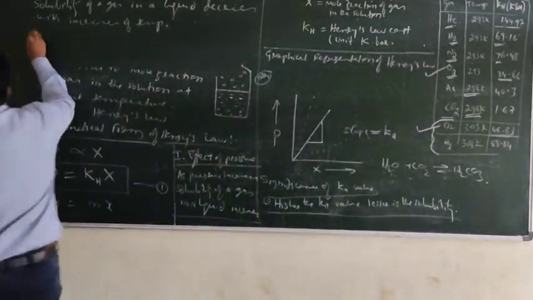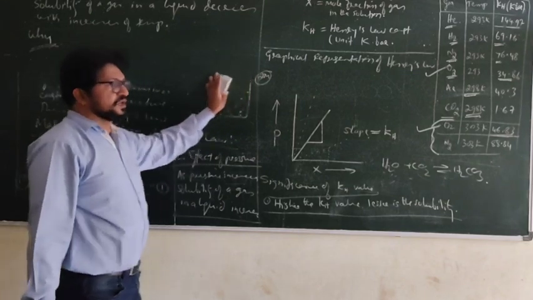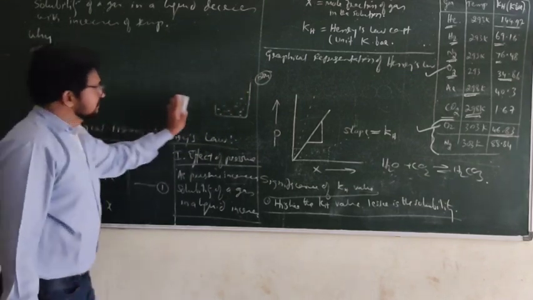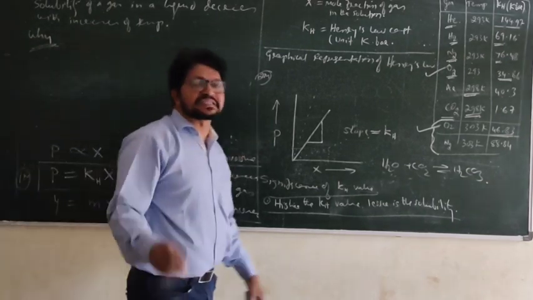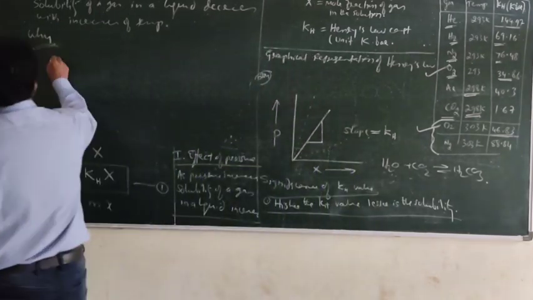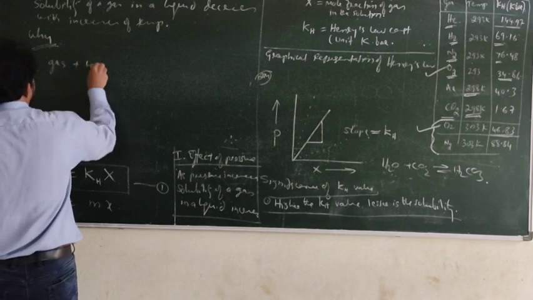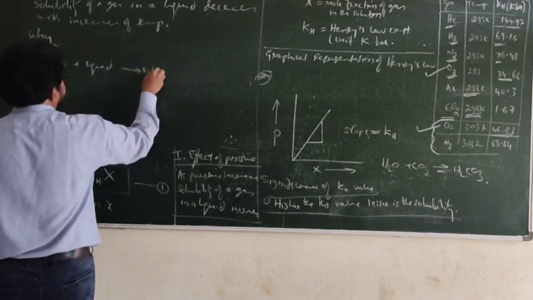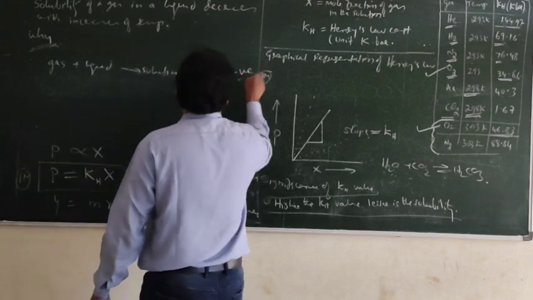Now the question is, why? This also we have to answer. See, for this, there is an answer in thermodynamics. A gas in a liquid to give a solution, this step is exothermic.